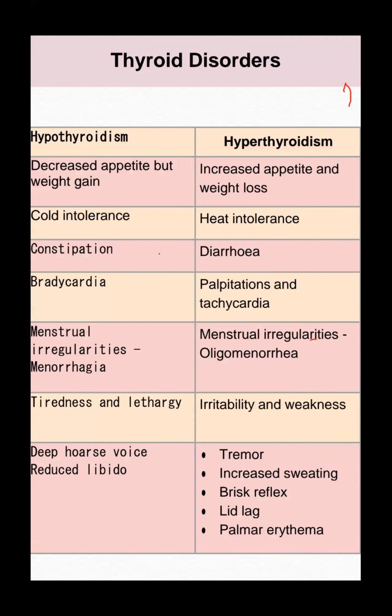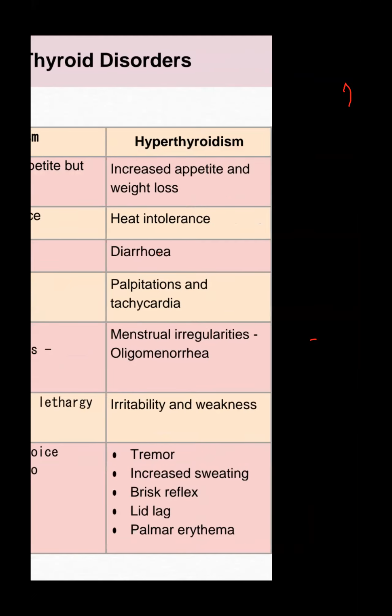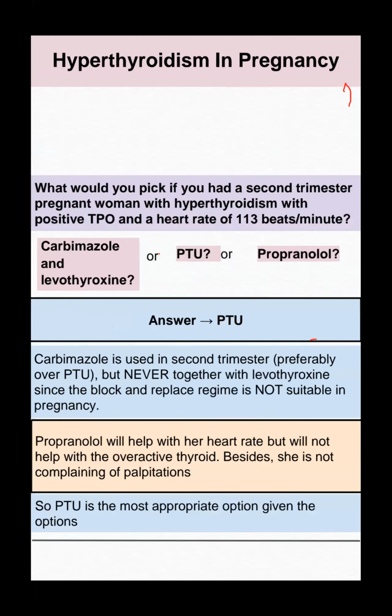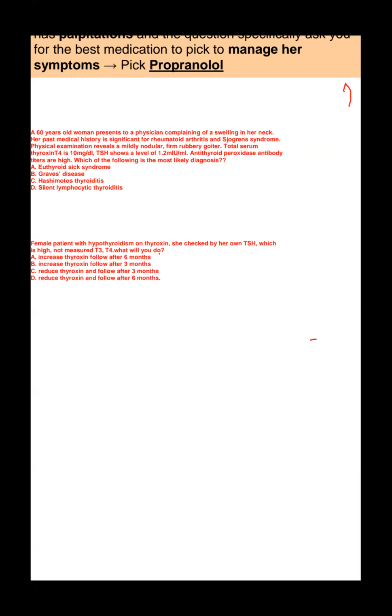So the answer is C, Hashimoto thyroiditis. The patient's T4 and TSH levels are normal, but TPO is high, so it goes toward Hashimoto's thyroiditis. Clear?